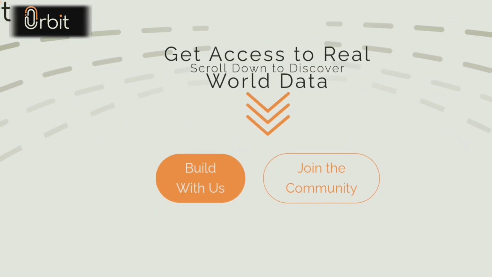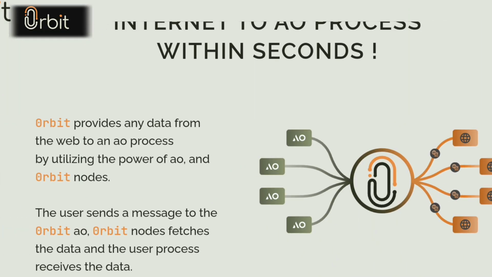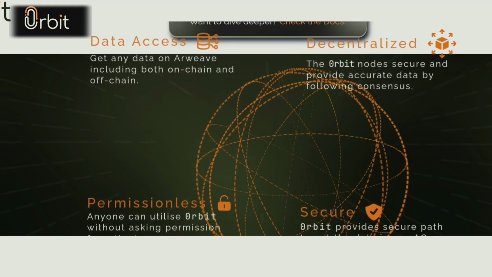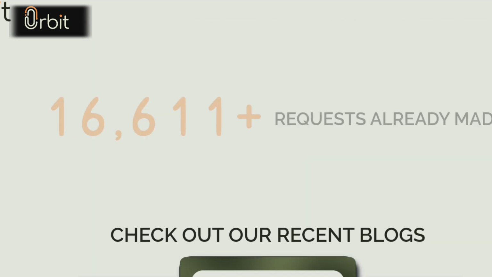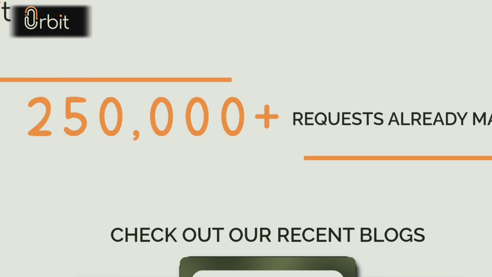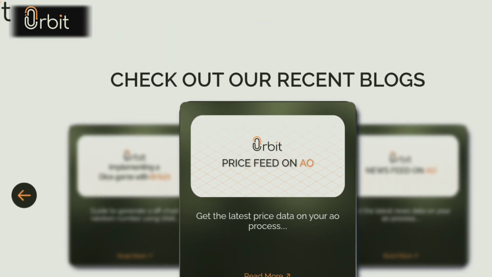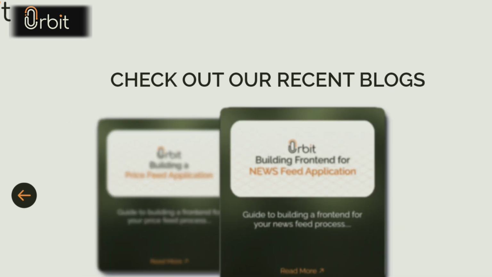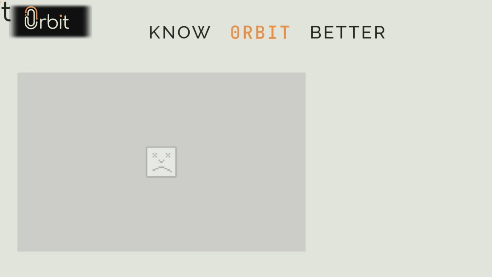So the question is, what is Orbit? Orbit is a tool that helps smart contracts access data from almost everywhere. This could include weather updates, stock prices, or any kind of information. This is why we call it limitless data. It removes the barrier and allows blockchain to access a wide range of information.